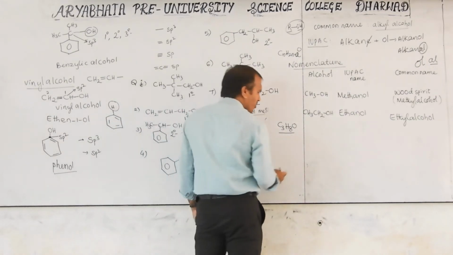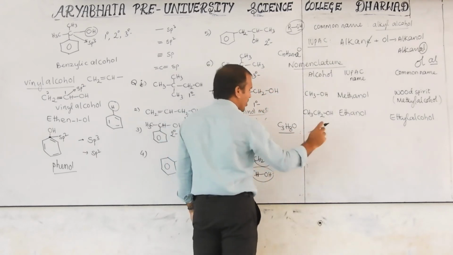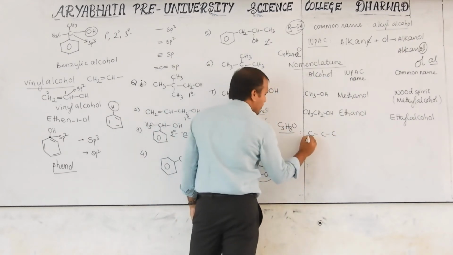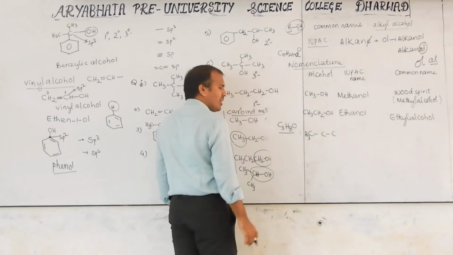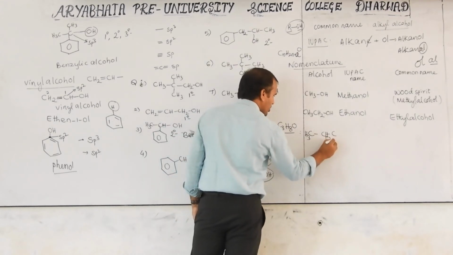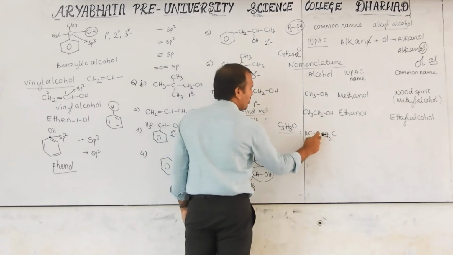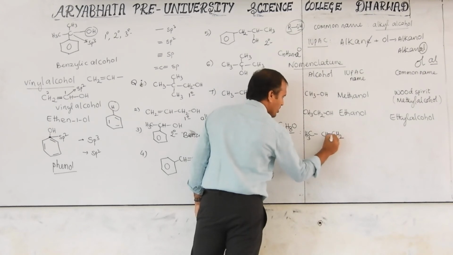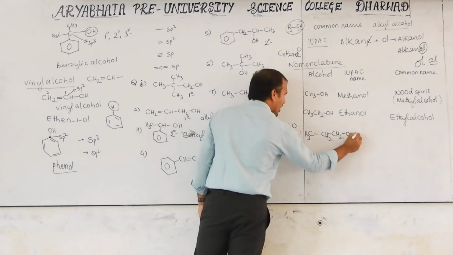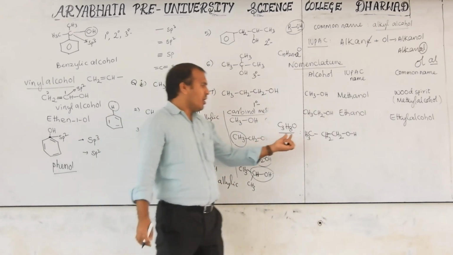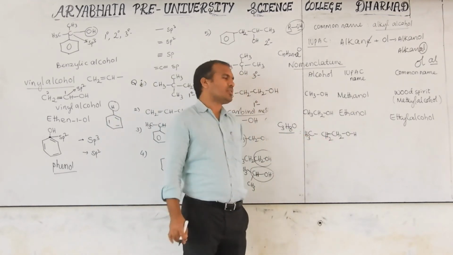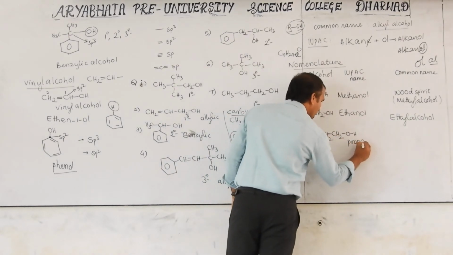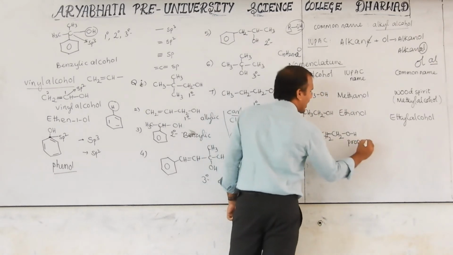Then how to write the compound? First we have to write a normal chain: 1, 2, 3, 3 carbons are there. Then we satisfy the carbon valency with hydrogens. Here CH3, 3 plus 1 bond is 4 bonds; CH2, 1 plus 1 is 2 bonds, and with 2 more, 4. So this is generally it: 1, 2, 3, 3 carbons are there. 3 carbons will be prop, A, E will be removed and OL added.